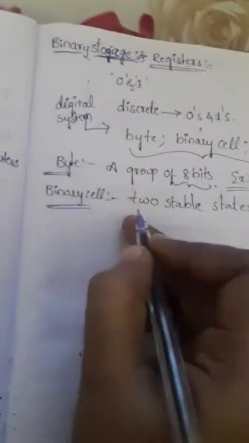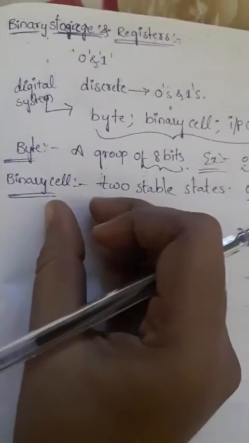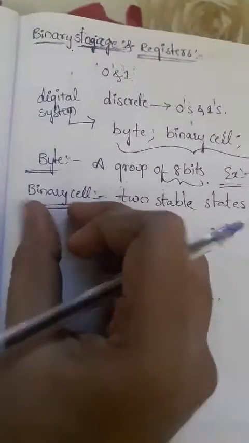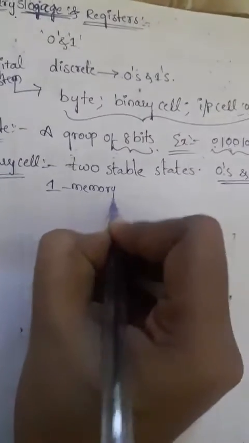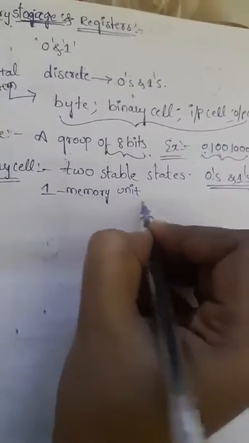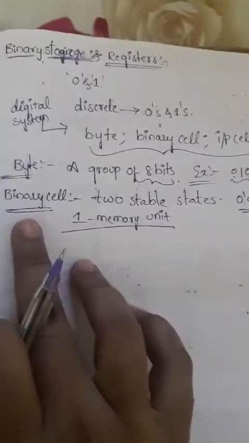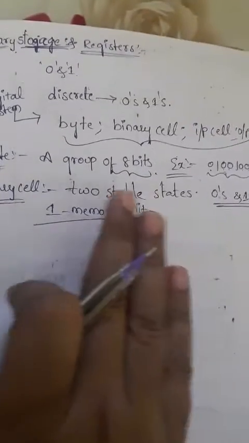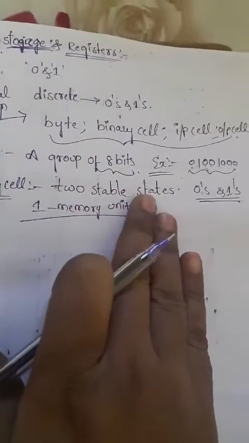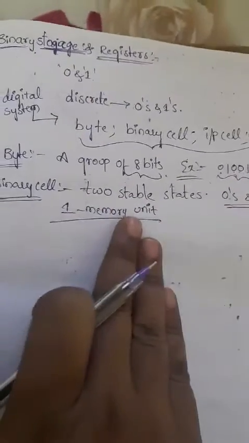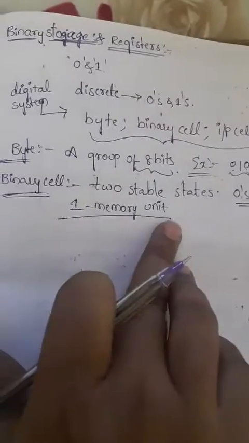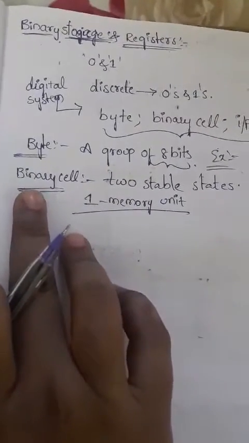The storage capacity of a binary cell is 1 memory bit. So a binary cell is a device possessing two stable states, zeros and ones, with a storage capability of one memory unit.